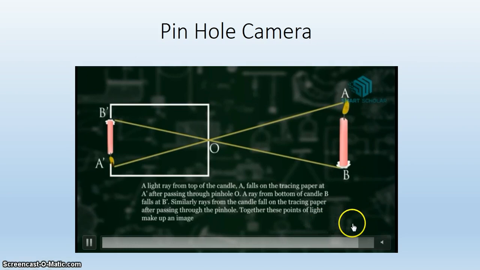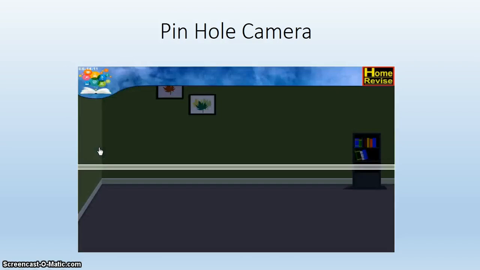All right. Let us continue. For the operation of the pinhole camera, images are inverted. I'll talk about that later on. Rays from the lower part get to the upper part, and rays from the upper part come over here, so it turns the image upside down in the device.